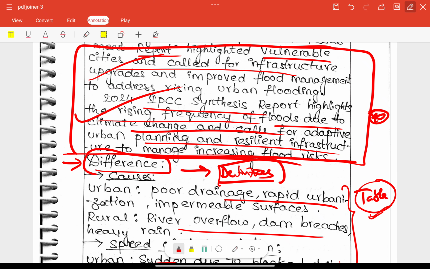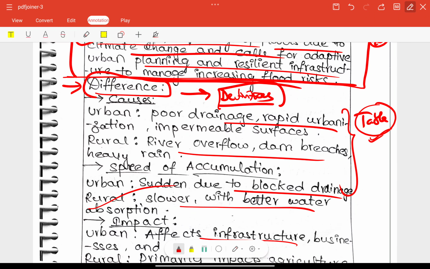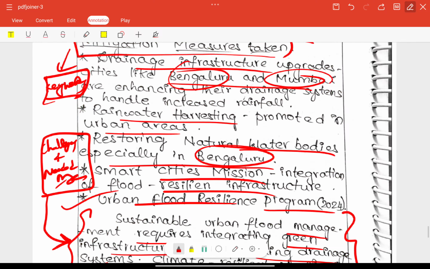We need to assume that the examiner does not know any information regarding that. Whatever information comes from current affairs in the introduction, the static background, and some in-between connectivity points, we also need to write in little paragraphs or little points. That needs to be addressed here.